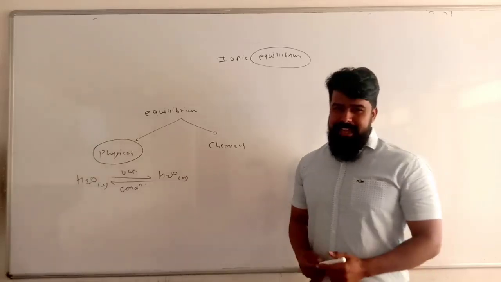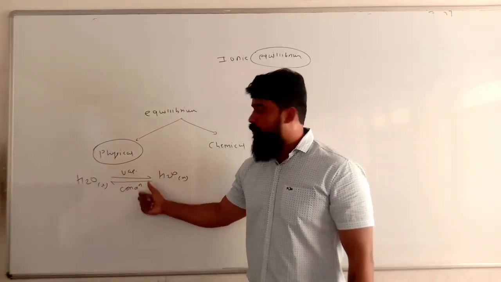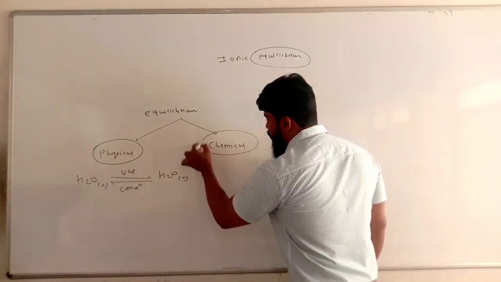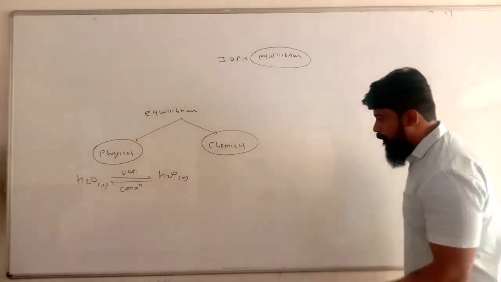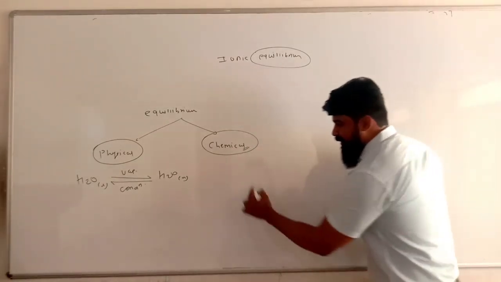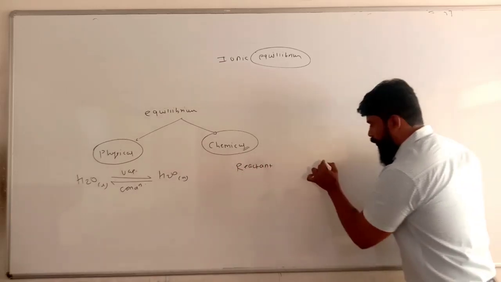So we can simply say that the equilibrium established between the two states of the same substance is called a physical equilibrium. Let's talk about another kind of equilibrium, that is chemical equilibrium. Chemical equilibrium is established between the two chemical species, that is reactant and product.